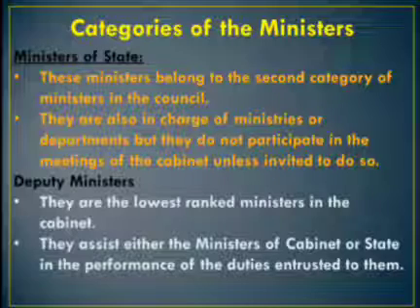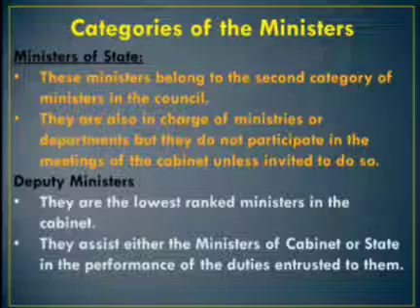Then election and terms of the Vice President. How is the Vice President elected? Then terms of the Vice President, 5 years. The Vice President is elected like the President is elected, not directly by the people but by the method of indirect election. The term of office of the Vice President is 5 years.